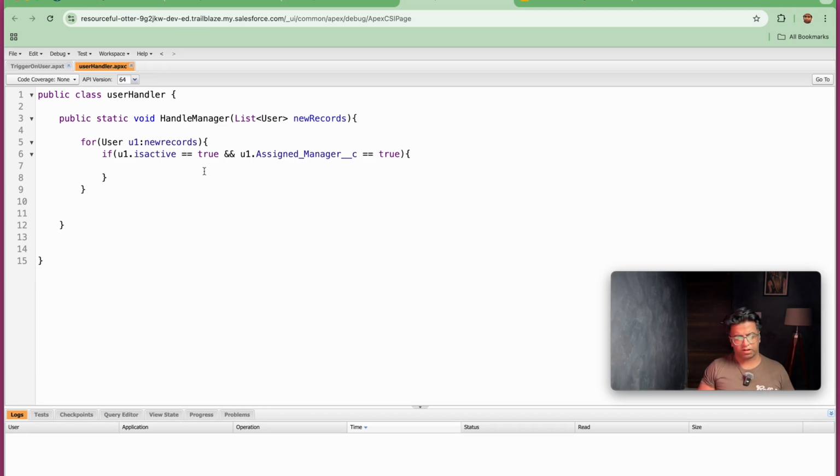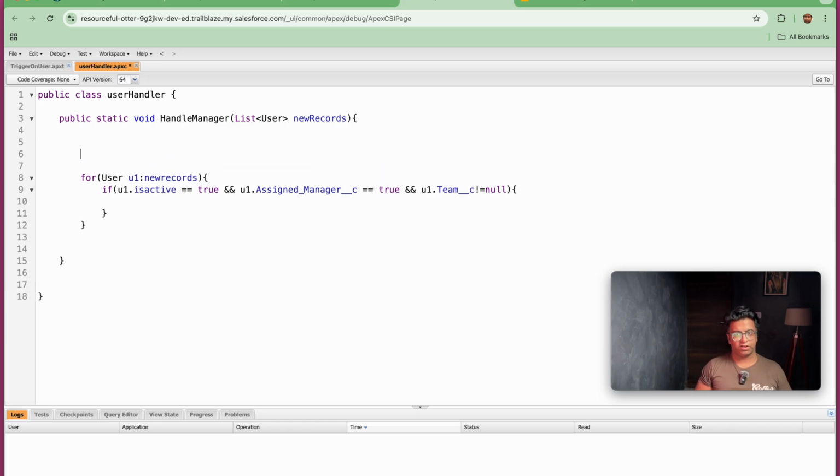So once we are done with this, u1.isActive and u1.assignManager equal to true. And the third field that we need to check here is u1.team__c if not equal to null. If these three values are true, then only we will be doing this trigger. So first of all, what is needed here? We need a team here.